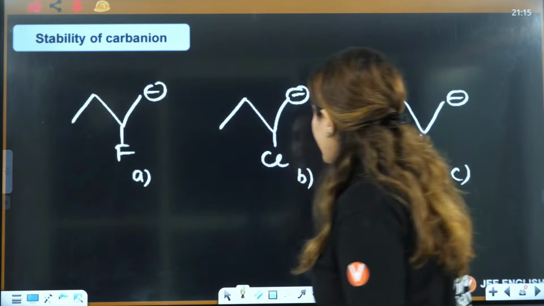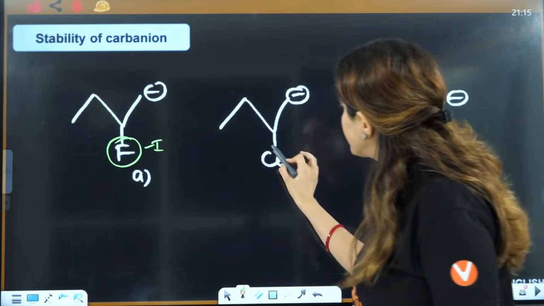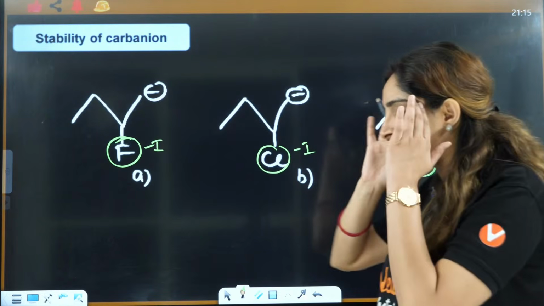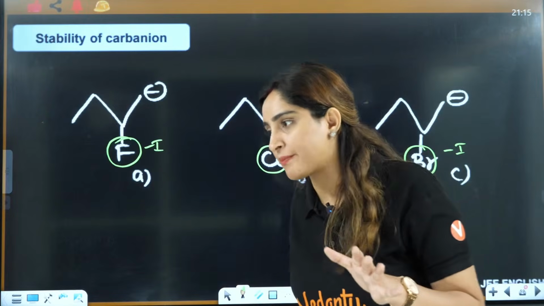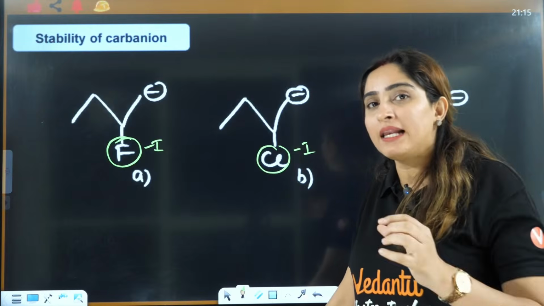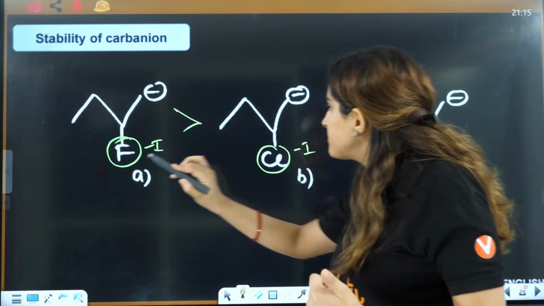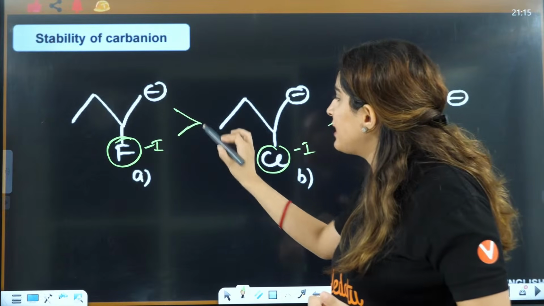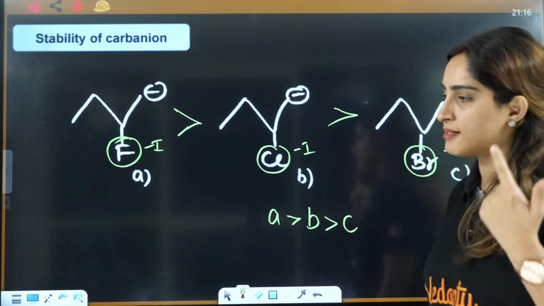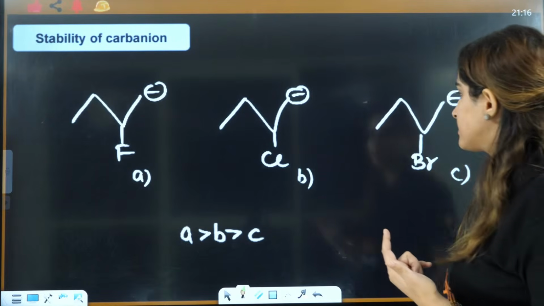So this is A, B, C. If you see, this is minus I, this is minus I, this is minus I. Now this is an entirely different approach from what we did in carbocation. Now minus I will increase the stability, so this will be maximum stable. So the answer will be A, B, C. Please focus here guys. A, B, C is the correct answer here.